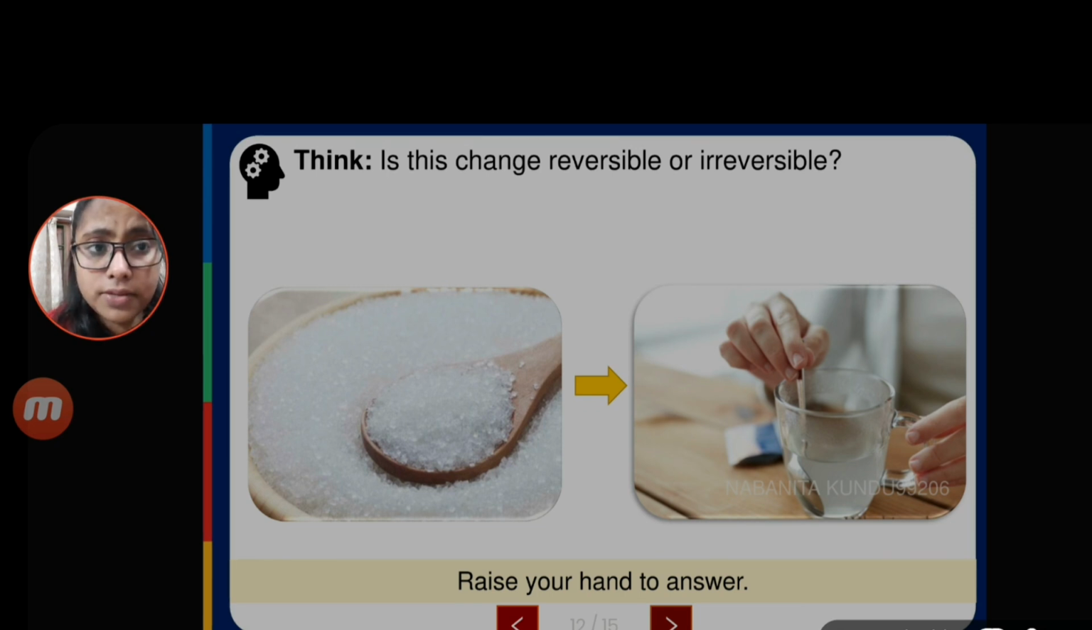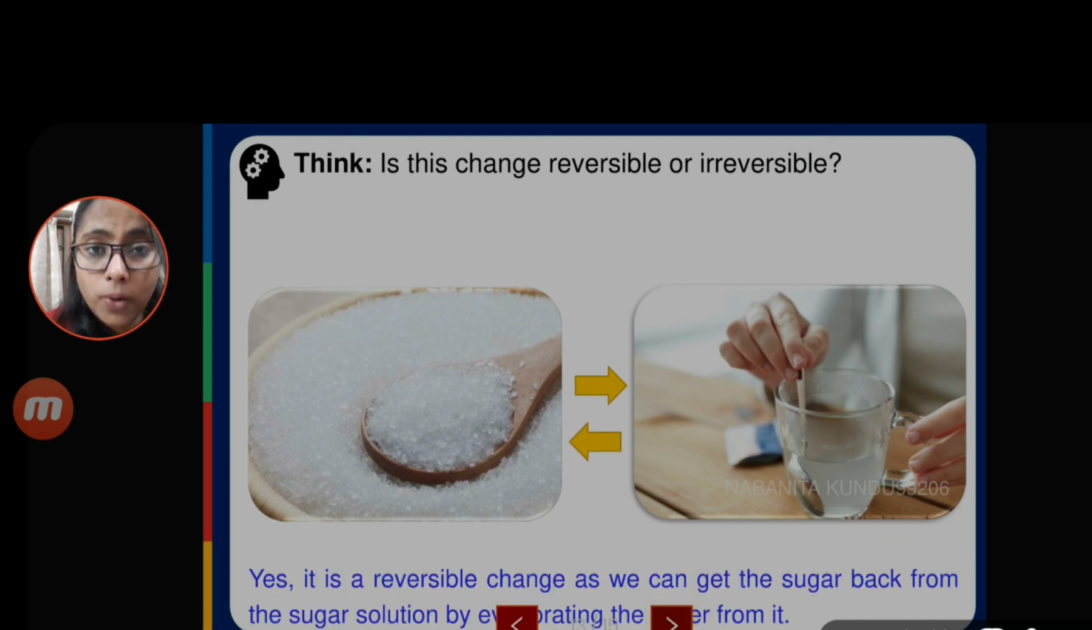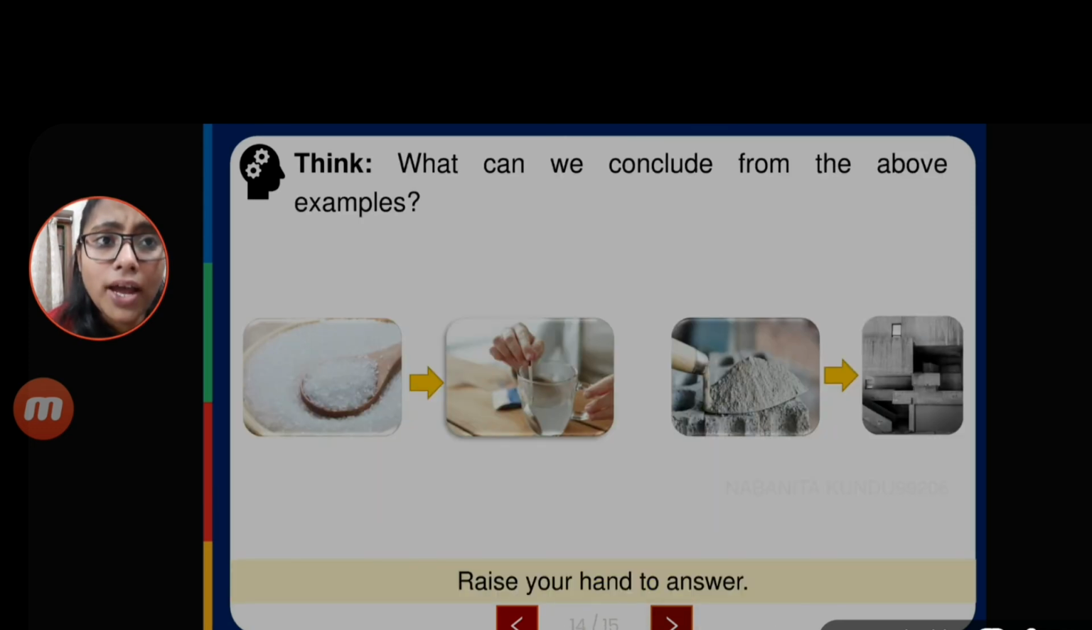So is this change reversible or irreversible? Everyone think about whether it is irreversible or reversible. Obviously we are getting the sugar particles, so it will be a reversible change, as we can get the sugar back.